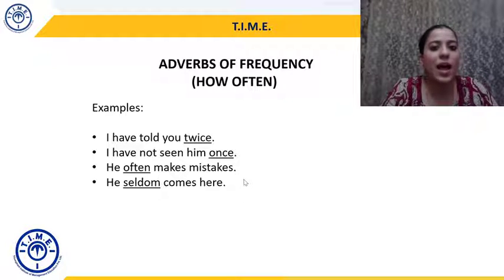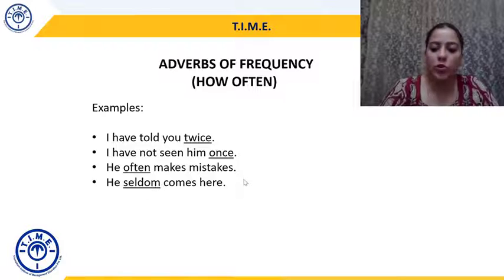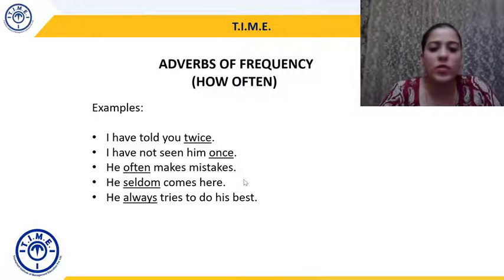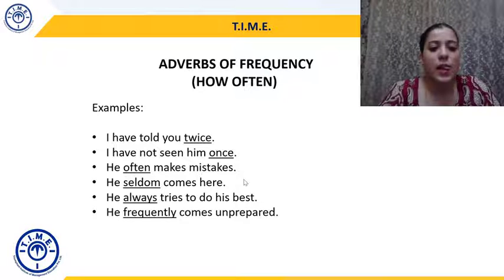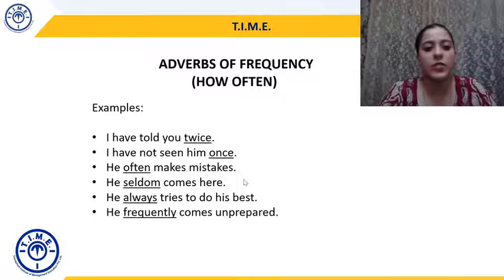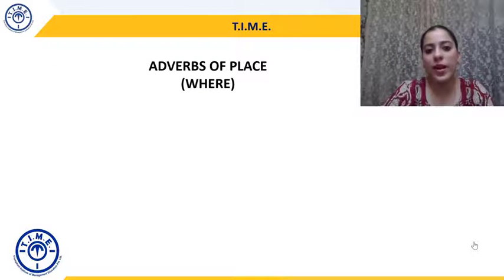So all of these become adverbs of frequency. They tell you how often the verb or the action is actually happening. He always tries to do his best. How often does he try to do his best? Always. He frequently comes unprepared. How often does he come unprepared? Answer is frequently, right? Okay, so the next category that we are doing is called adverbs of place.